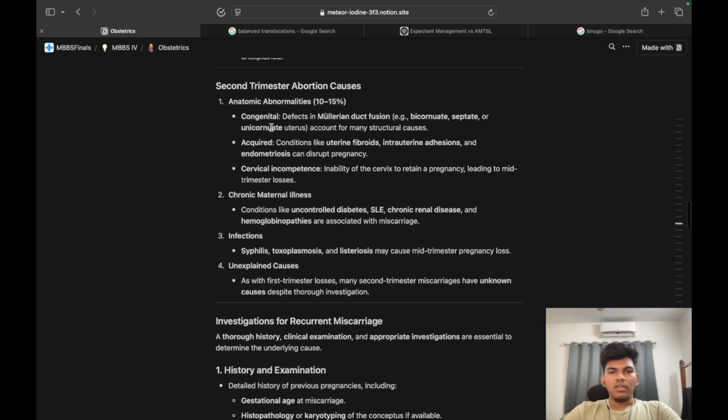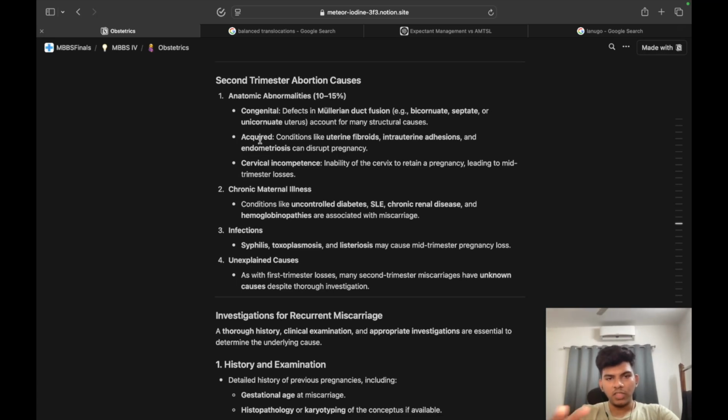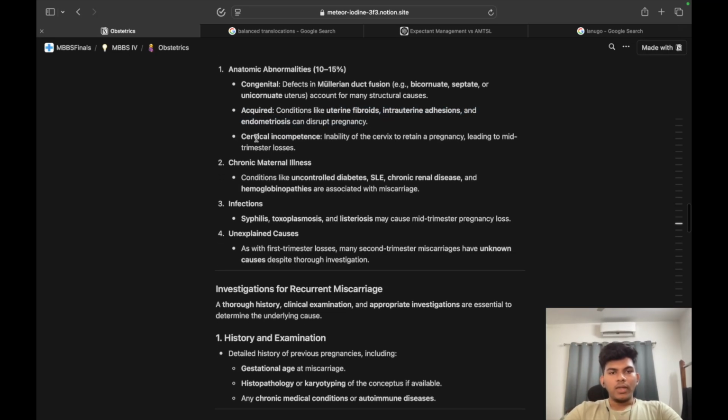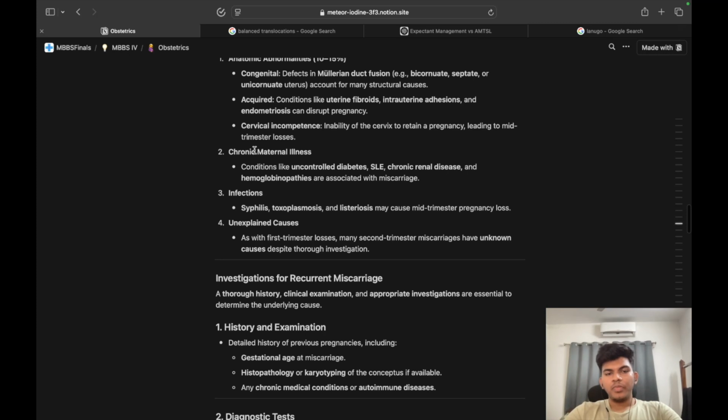So a defect in that can lead to these, which can be a cause of second trimester abortion, because the fetus needs space to grow. A proper uterus is required for fetal growth. If that is not working, then you have fetal demise. Acquired conditions like uterine fibroids, intrauterine adhesions or endometriosis. And cervical incompetence, the inability of the cervix to maintain pregnancy, leading to second mid trimester loss. Then there is chronic maternal illness: uncontrolled diabetes, SLE, chronic renal disease, hemoglobinopathies.